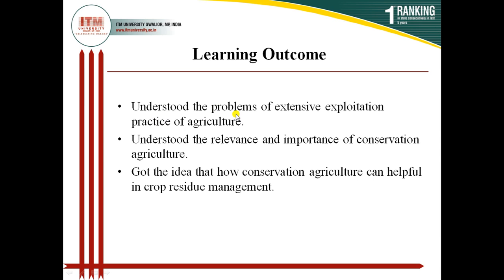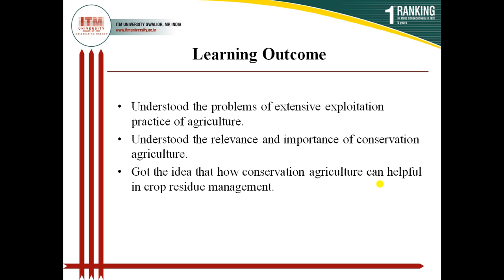We also understood the relevance and importance of conservation agriculture, and through this lecture we have got an idea of how conservation agriculture can be helpful in crop residue management.